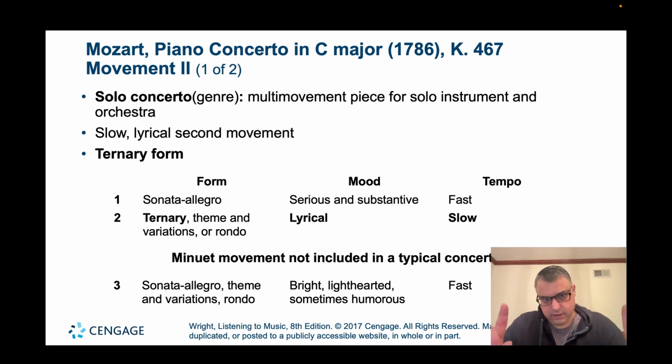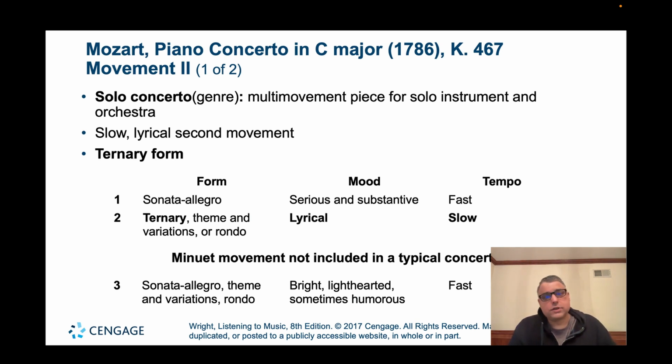Most concertos are in 3 movements. The first movement is going to be in sonata allegro form. The second movement is going to be a slow movement, in this case a ternary form. And then the third, or final, movement is going to be in either sonata allegro form or a rondo form, and it's going to be a fast movement. Remember, most concertos don't usually have 4 movements. They usually omit that minuet movement.